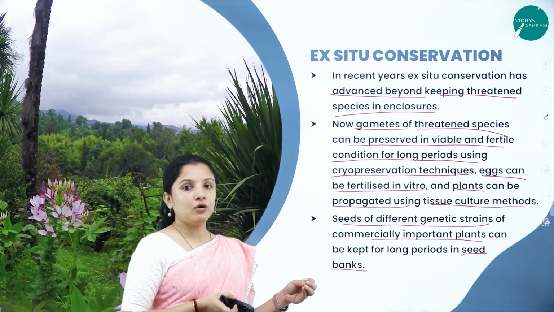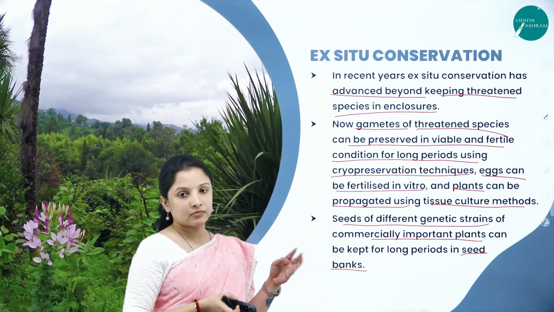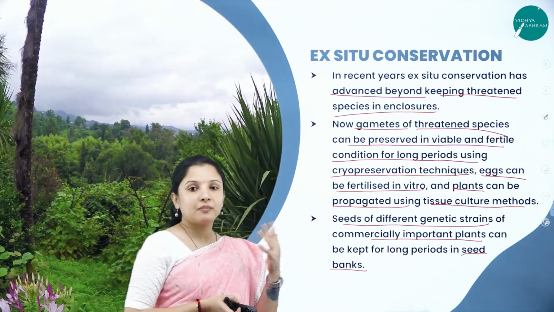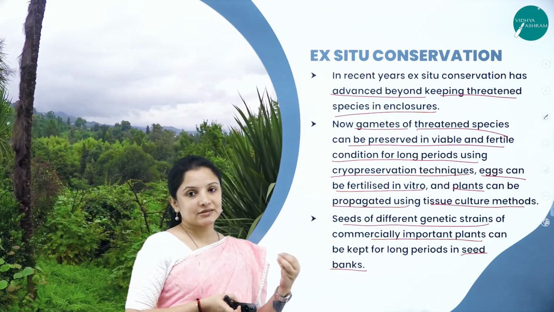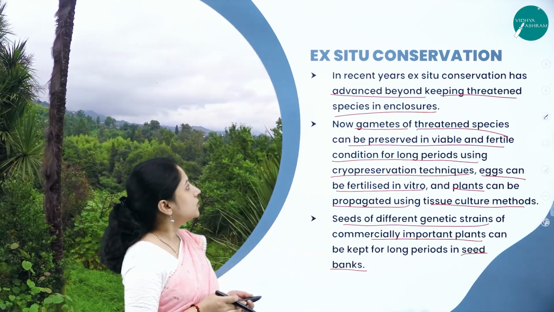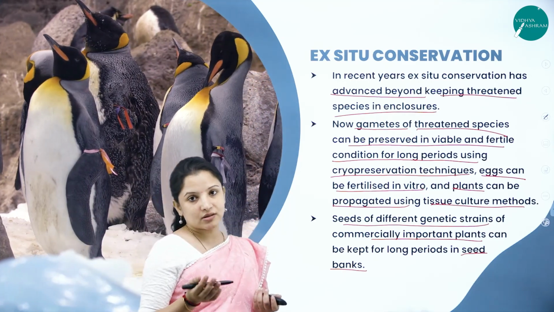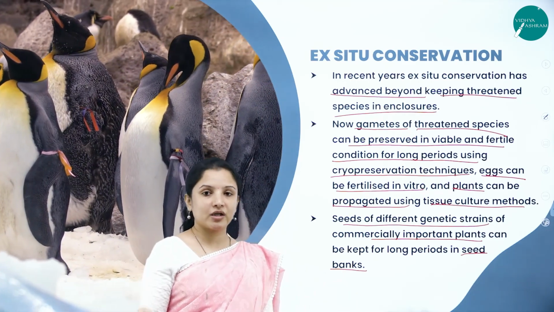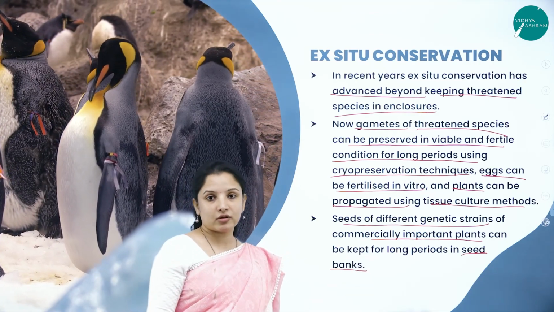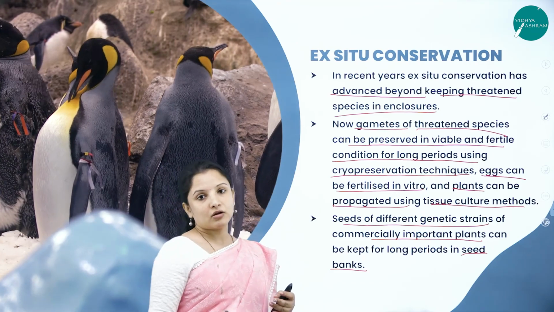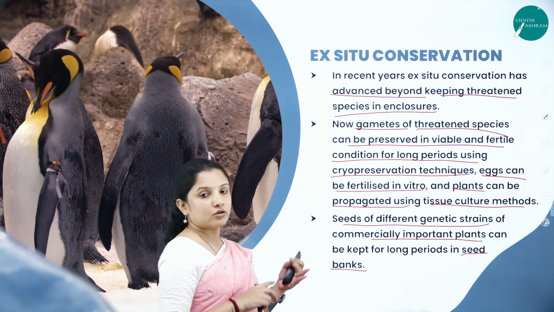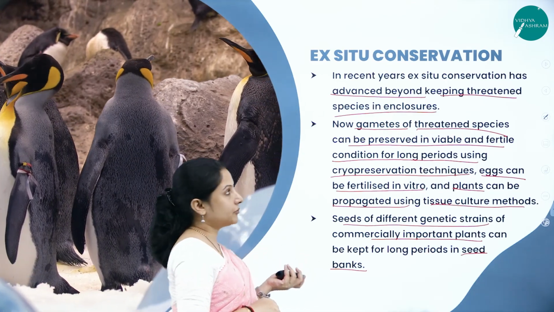Because it is so cold, the seeds get preserved there for such a long period of time. Whenever a plant becomes extinct, those seeds can be propagated through tissue culture and the plants can be regenerated. That is how ex situ conservation is done. So instead of bringing the plant and putting it in a botanical garden, or bringing the animal and putting it in a zoological park, recent technologies such as cryopreservation, tissue culture, and maintenance in seed banks can be followed.